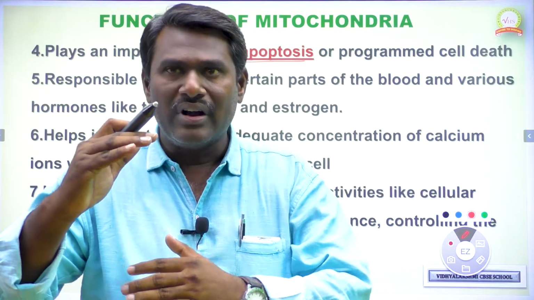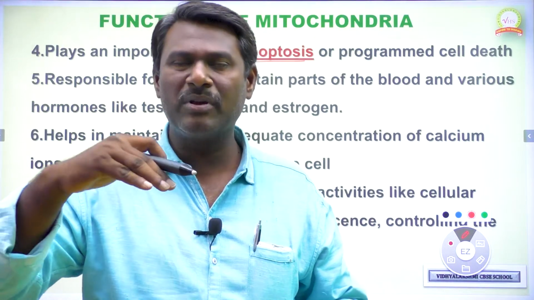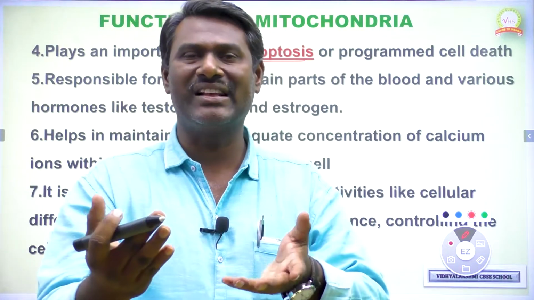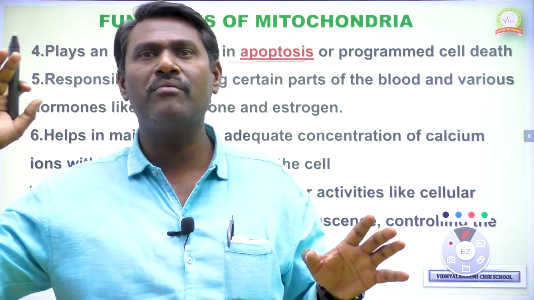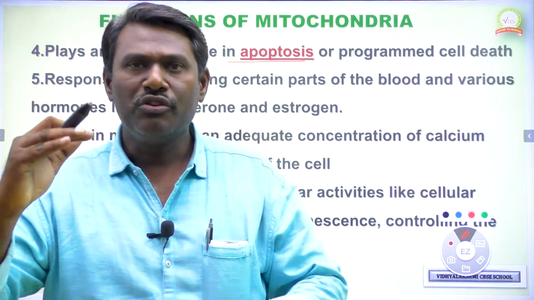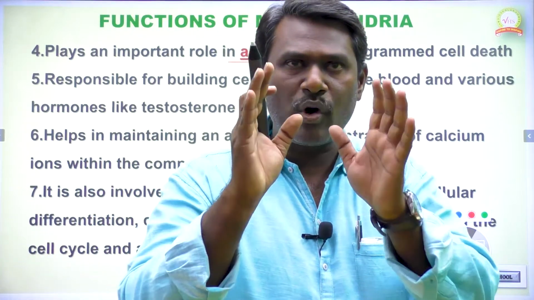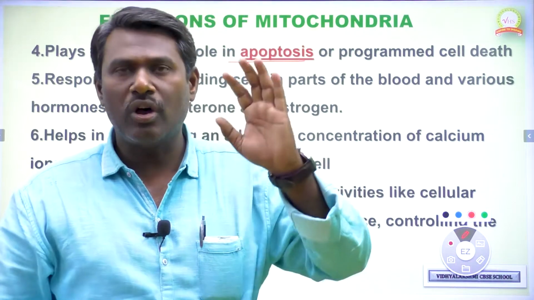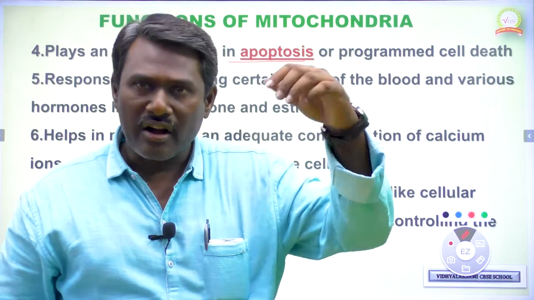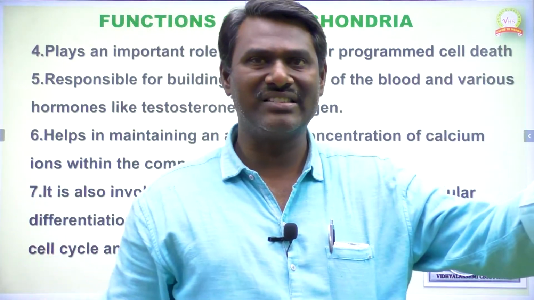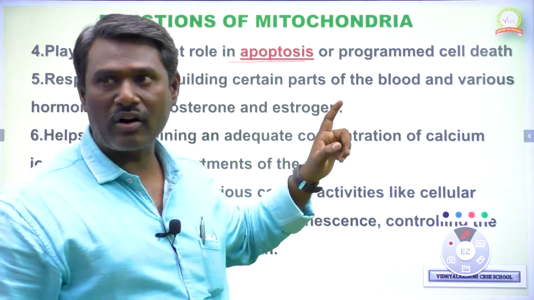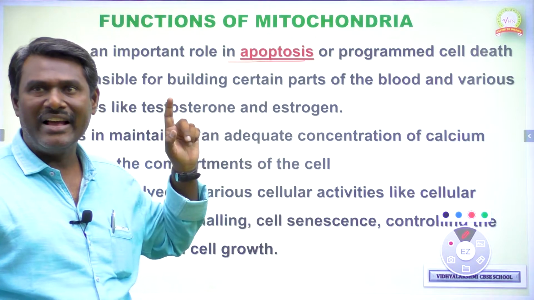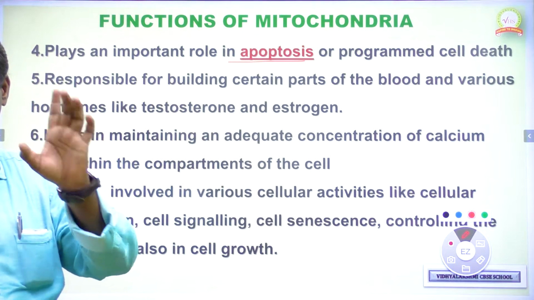Okay. If the cells become old or immature or dead cells, the dead cells or old cells have to be eliminated from the body. At the same time, new cells have to be formed. That process we can call apoptosis. So mitochondria plays an important role in removal of old cells or dead cells, and at the same time new cells are formed. That is done by the mitochondria. That's why mitochondria plays an important role in a special process called apoptosis.